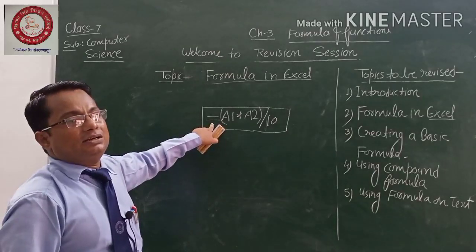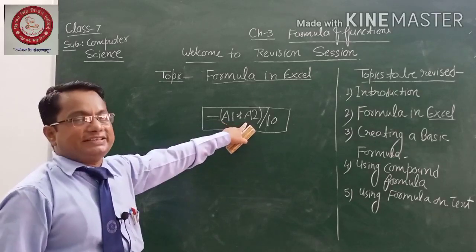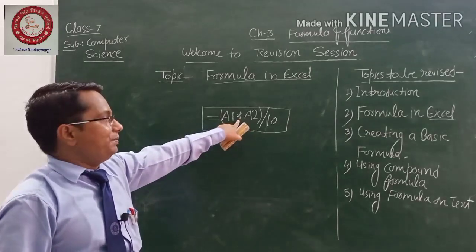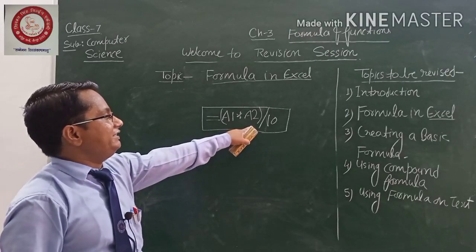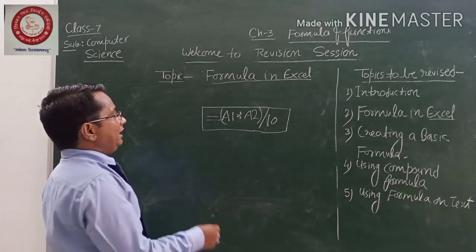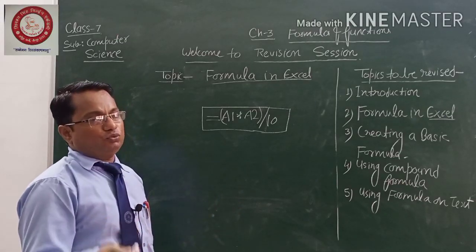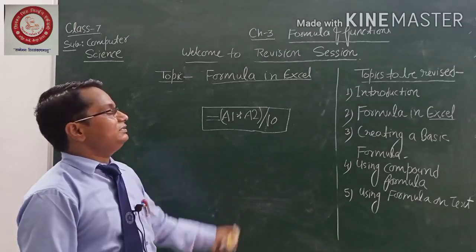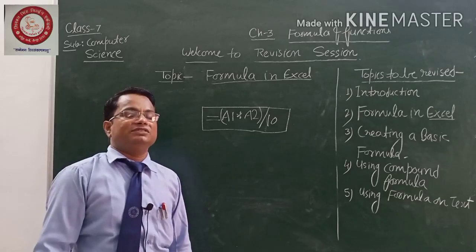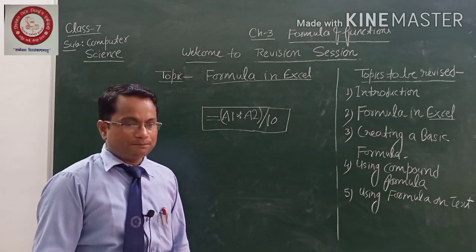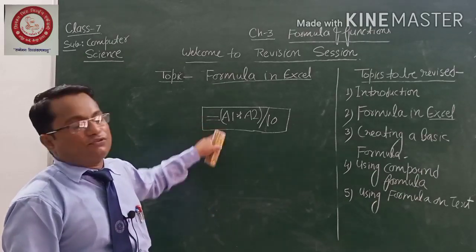In this, equal to is the sign, A1 and A2 are the cell addresses, and the multiplication and division are the operators. This is the bracket here. Whenever you are writing any formula in the cell, your variables, constants, operators, brackets and symbols are all very helpful to write the formula. So please make sure that the formula always starts from the equal to sign.